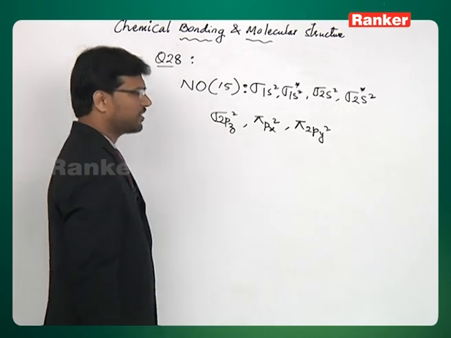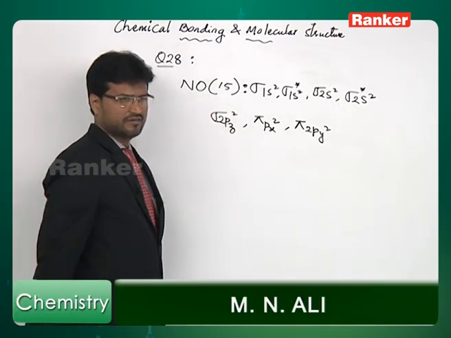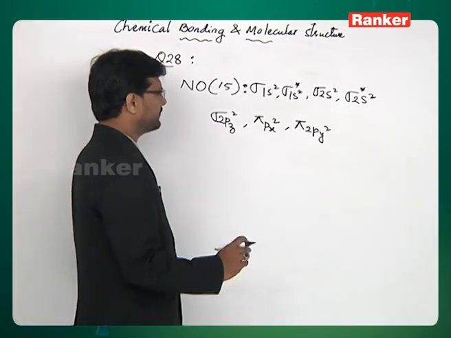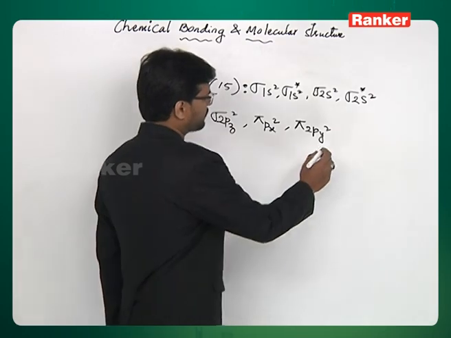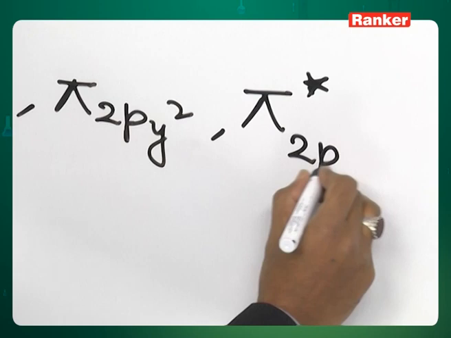Up to here we have accounted for 14 electrons, that is NO plus actually. NO is 15, so we need to add one extra electron. That extra electron will go to pi star 2px.